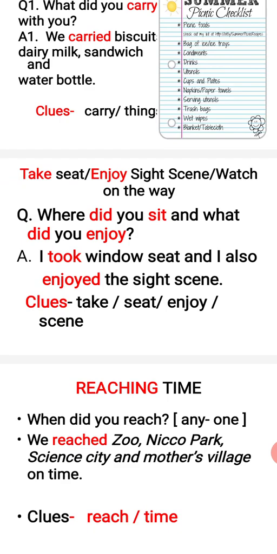If you get the clue, take, seat, enjoy, scene, so what will you write? I took window seat in the bus and enjoyed the scene through the window.